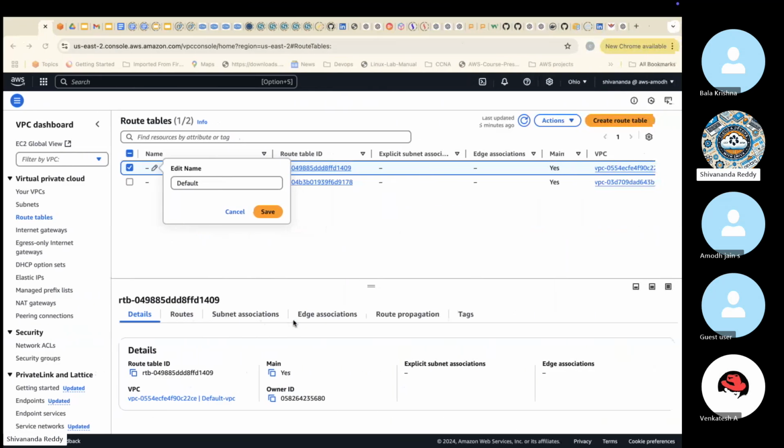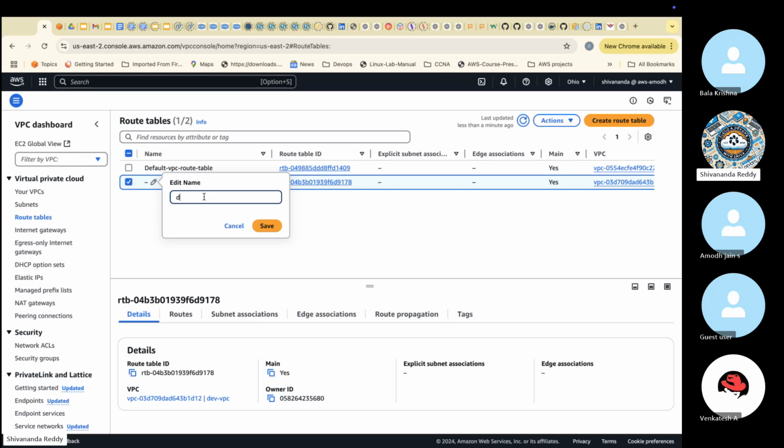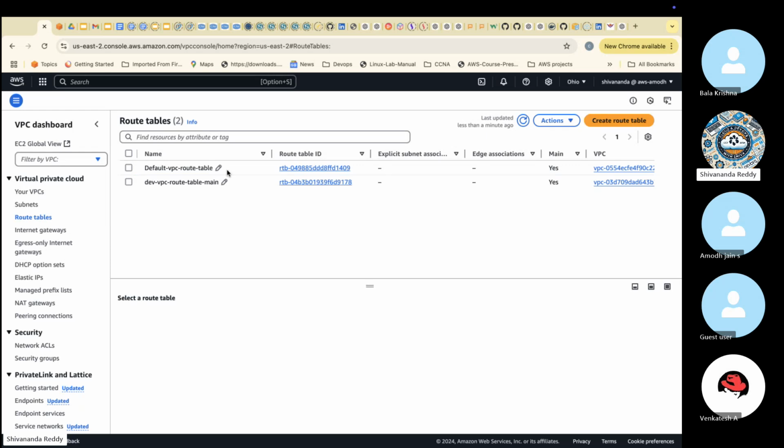Okay, sorry. So default hyphen VPC hyphen route table. Same way, for this one, dev hyphen VPC hyphen route table. I'll just say main. This is the main one. Default and dev VPC route table main, because without this, these won't come with names. That's the reason I just named them.